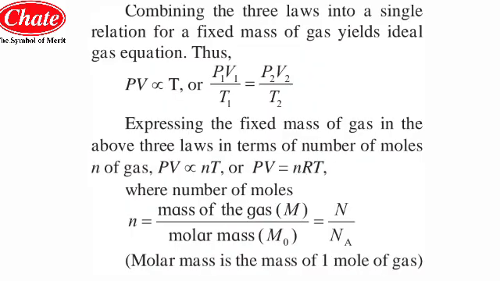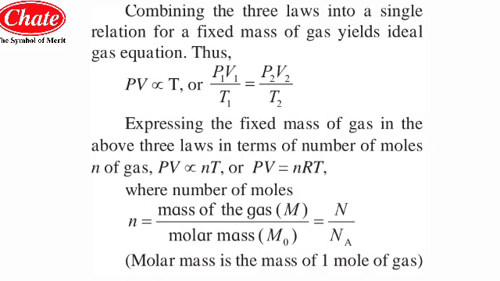Thus, combining the three laws into a single relation for a fixed mass of gas yields the ideal gas equation, given by PV is directly proportional to the temperature. This means the pressure and volume of a gas of constant mass which has been enclosed is directly proportional to the temperature, or it can be given as P1 V1 upon T1 is equal to P2 V2 upon T2.